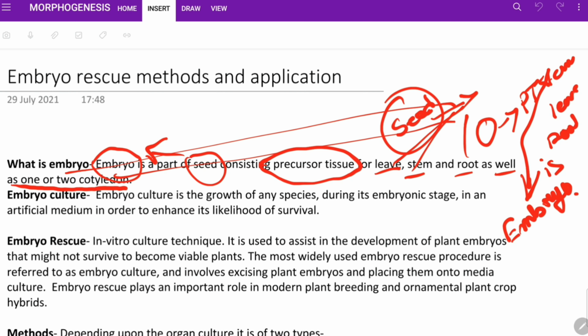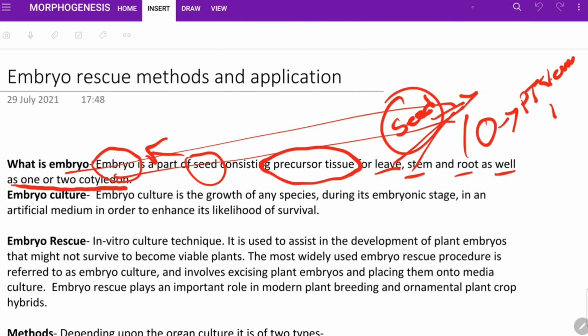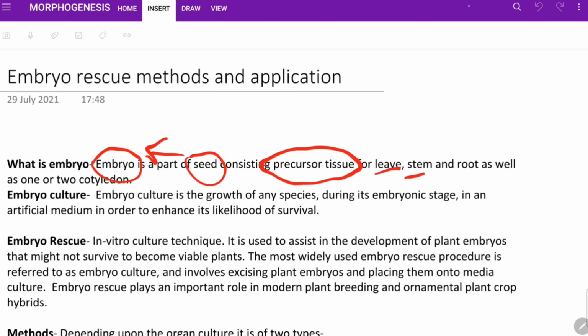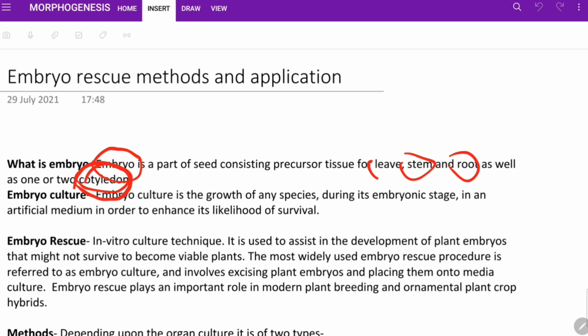So the final thing is, what is an embryo? Embryo is a part of seed consisting of precursor tissue for leaf, stem, root as well as one or two cotyledon. So the development of cotyledon, root, stem, leaf, that tissue which was inside a seed is called embryo.